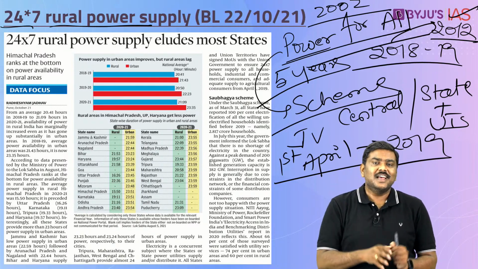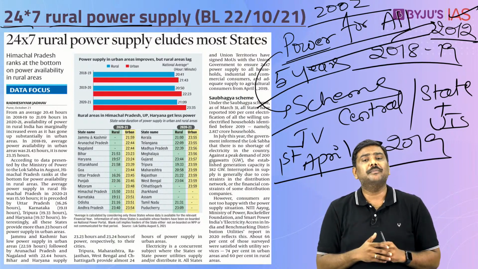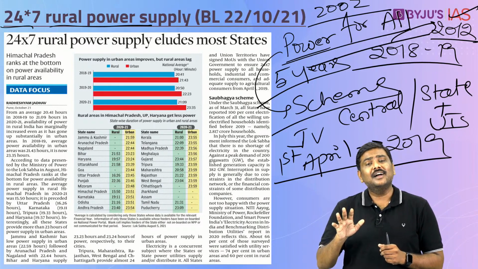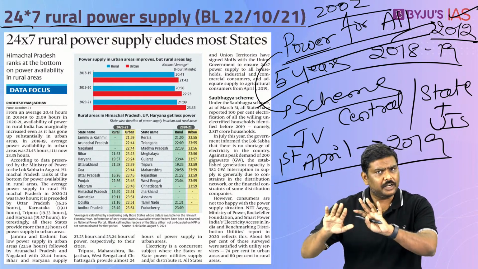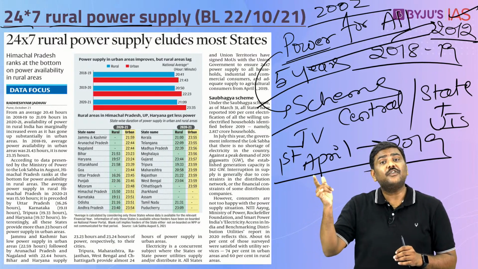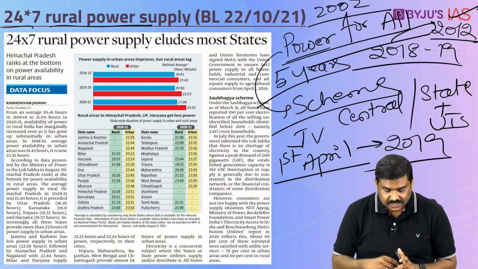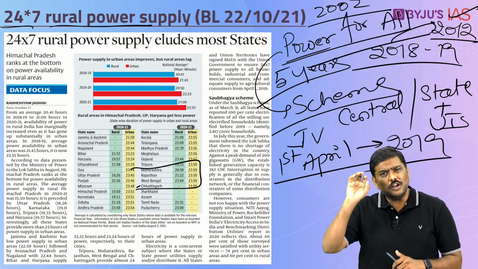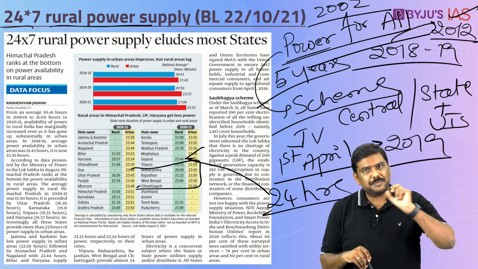So what is the status? As per the recent data which has been submitted by the government in parliament, the article mentions that there are certain states wherein in case of rural India, they have not been able to supply the power for all, that is 24/7 electricity has not yet been met. Whereas in case of urban India, over a period of time, the 24/7 electricity is being supplied. For example, there are states such as Chhattisgarh, West Bengal, Maharashtra, etc., which are providing almost 24 hours of electricity to urban parts in respective states.